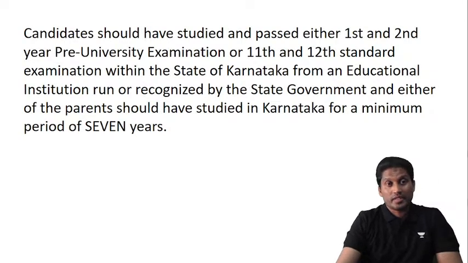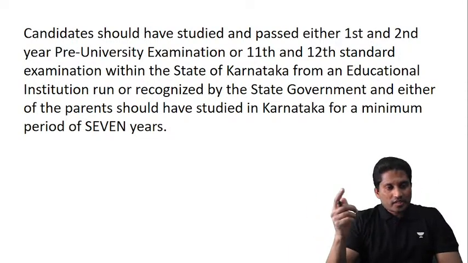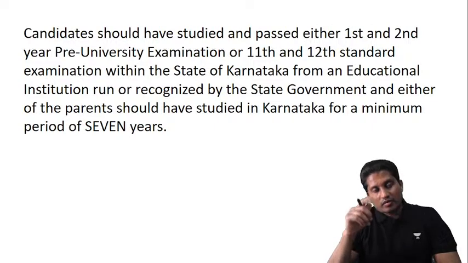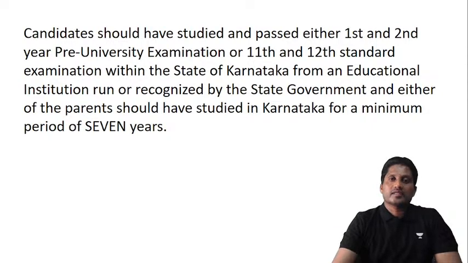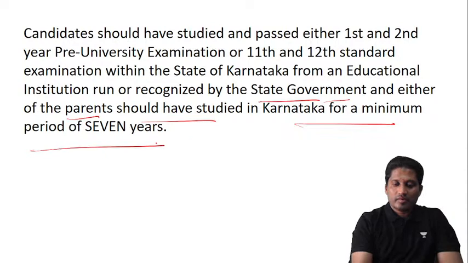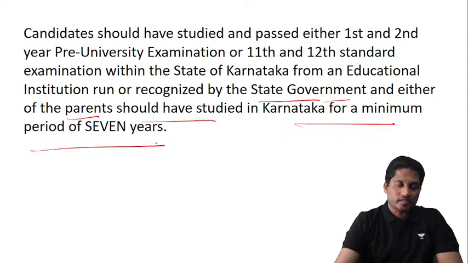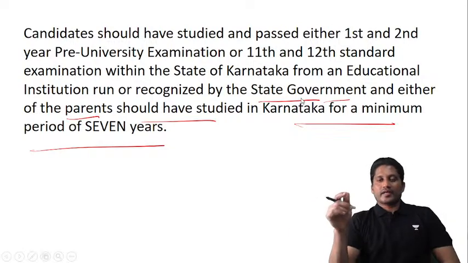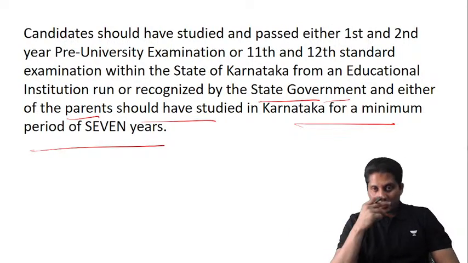Let's say clause B. Suppose 7 years of study is not there in Karnataka. What will be clause B? The candidate should have studied and passed either first and second PUC examination or 11th and 12th examination within the state of Karnataka from an educational institute run or recognized by the state government, and either of the parents should have studied in Karnataka for a minimum period of 7 years. Either of the parents, I repeat, either of the parents, which I have underlined, should have studied in Karnataka for a minimum of 7 years.